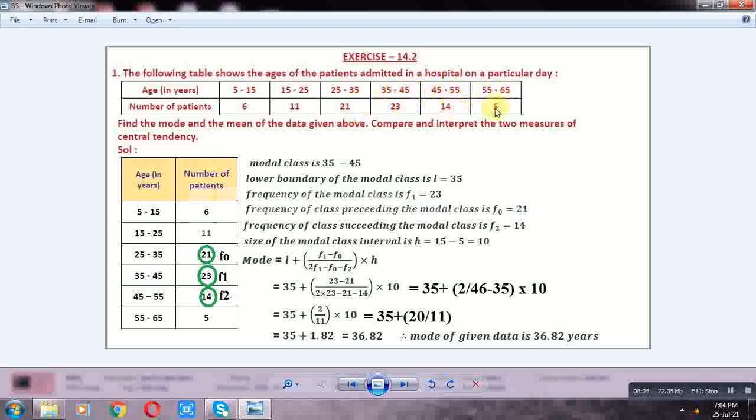Here the maximum class frequency is 23, and the class corresponding to this frequency is 35 to 45. So the modal class is 35 to 45. F1 is 23, F0 is 21, F2 is 14. The lower boundary of the modal class is 35.